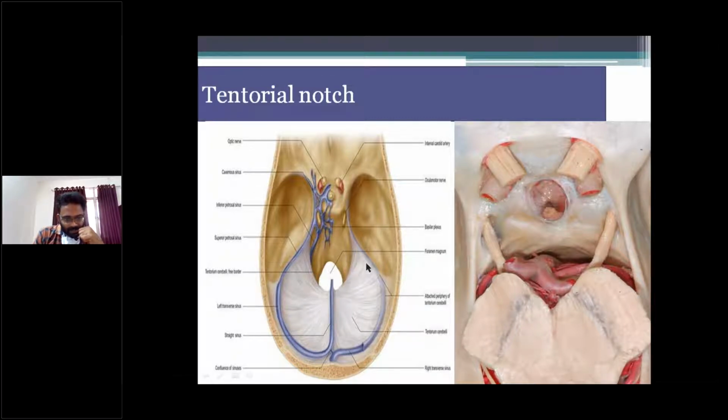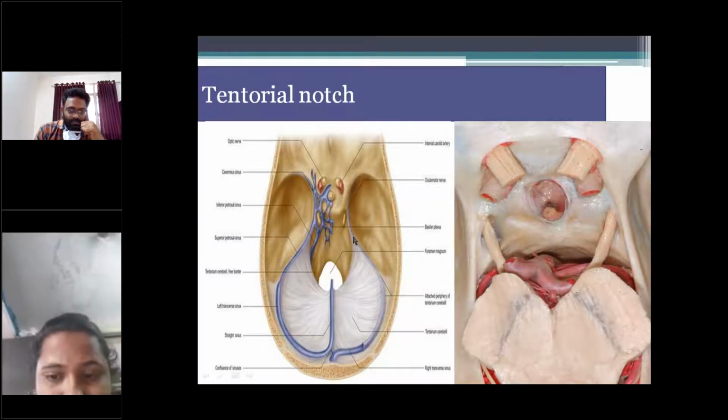This is the free margin, and this is the posterior attached margin. The anterior free margin here forms the tentorial notch. So the midbrain passes through the tentorial notch.